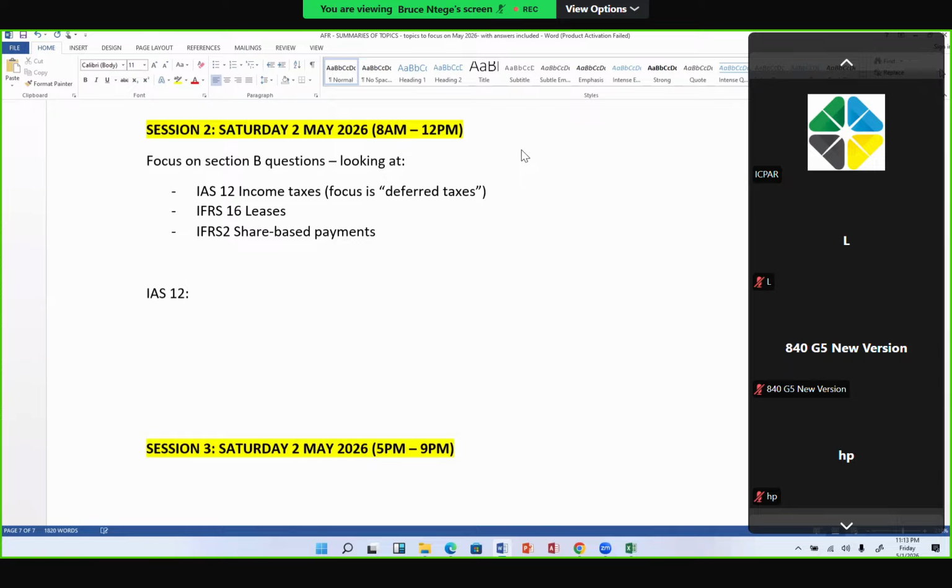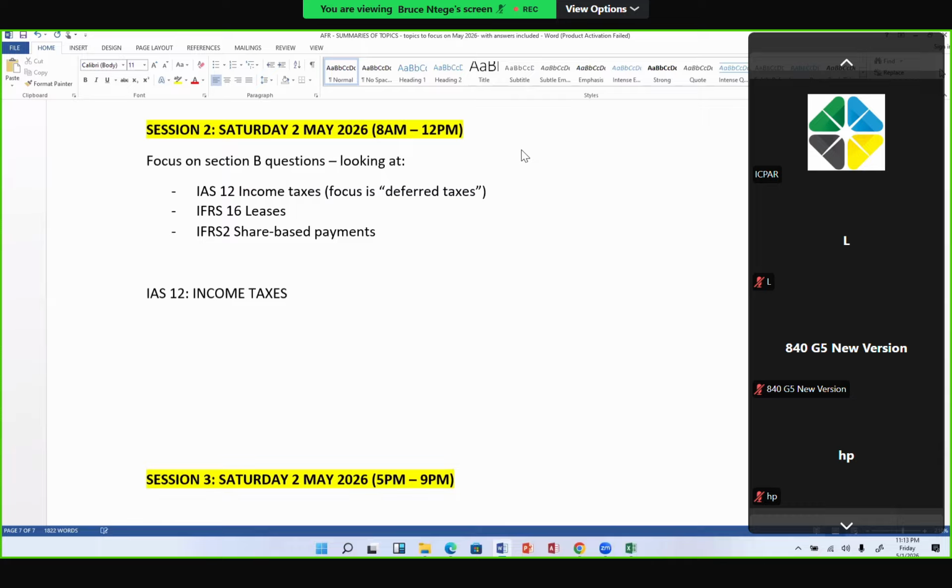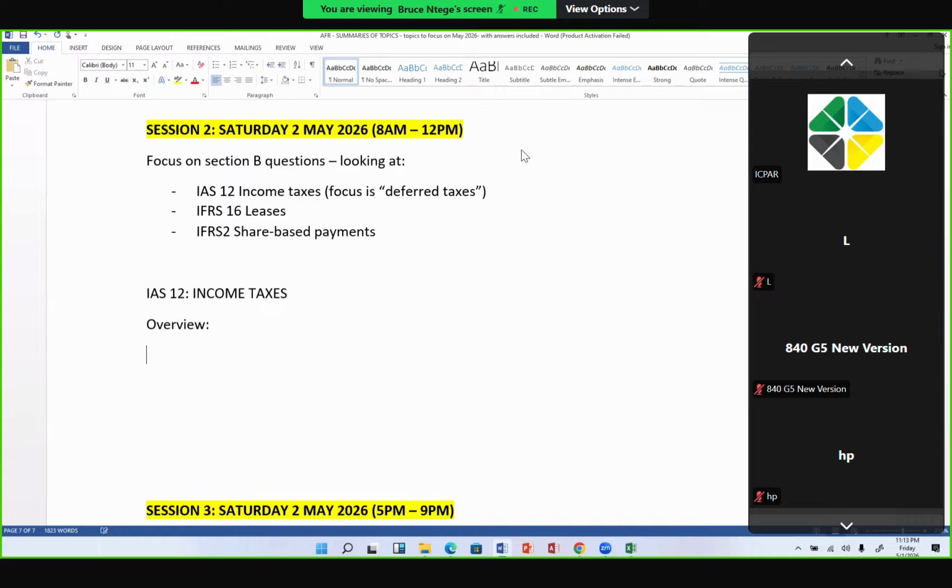IAS 12 is income taxes. Of course, I'm giving you just an overview. Now, here, there's the bit of the current taxes, and there's the bit of the deferred taxes.